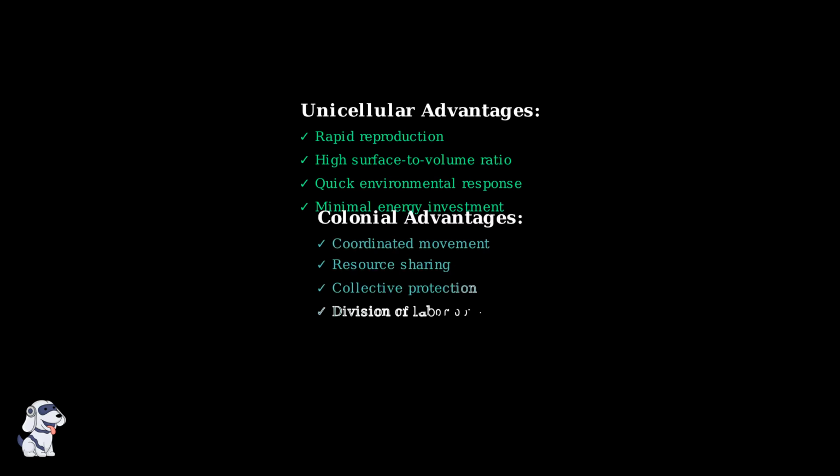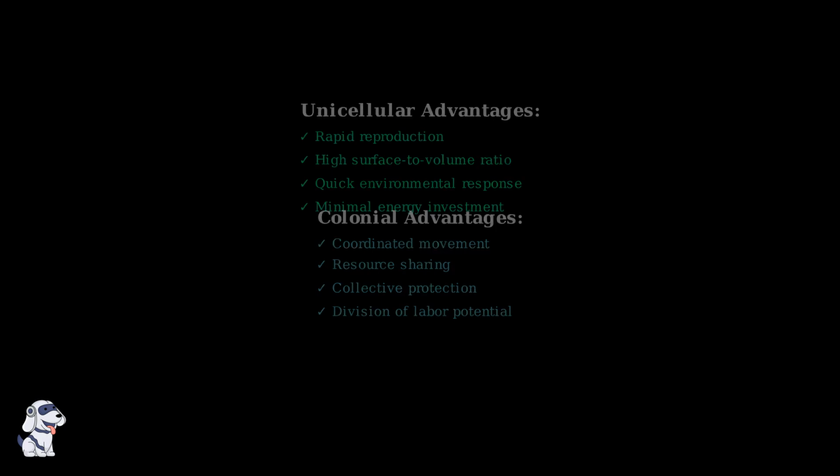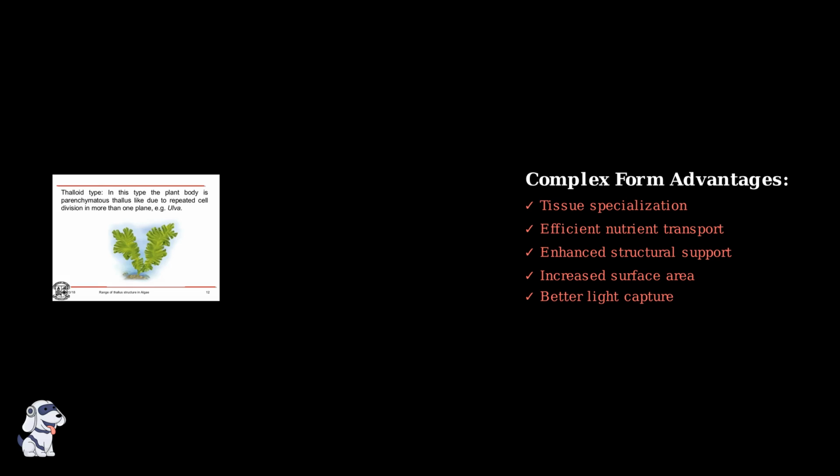Colonial organization evolved as a compromise between individual flexibility and collective benefits. Colonies can coordinate movement, share resources, and provide protection while maintaining cellular independence. Filamentous and parenchymatous forms represent the pinnacle of algal evolution. These complex structures allow for specialized tissues, efficient nutrient transport, and successful colonization of diverse aquatic habitats.